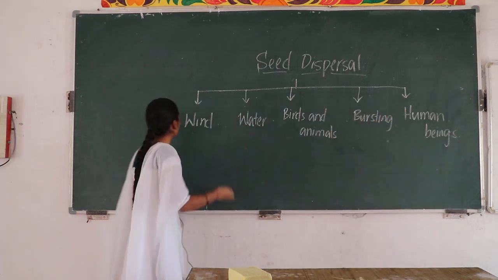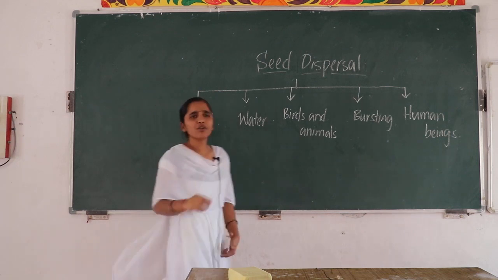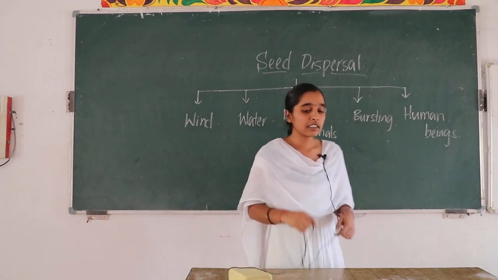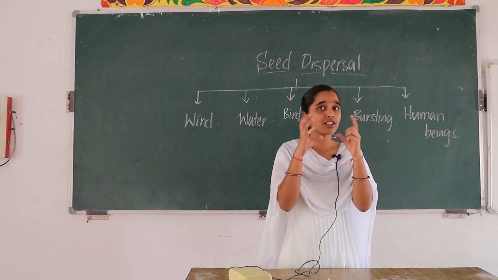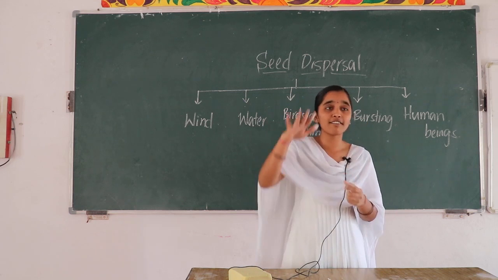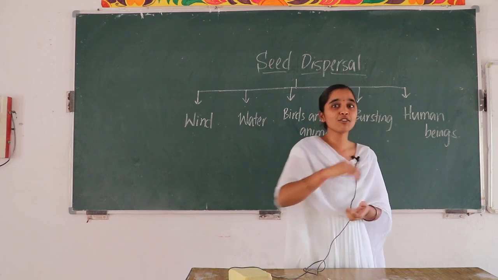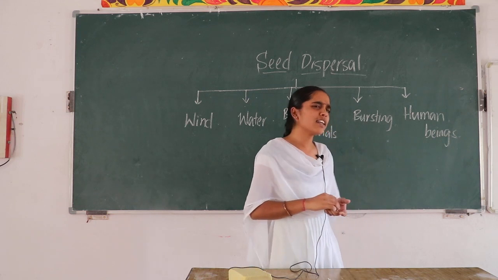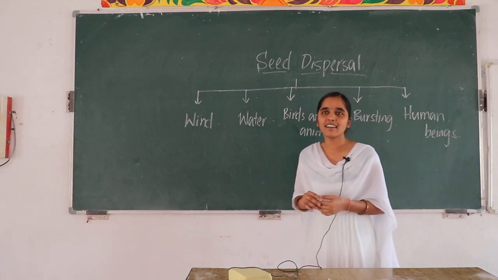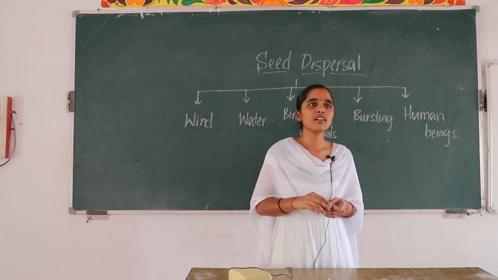Okay, the first one. Children, have you ever observed the parachute-like hairy structured seeds which are flying in the air? Yes? Have you seen? Actually, children try to catch them. Have you ever tried? Yes or no? Yes.